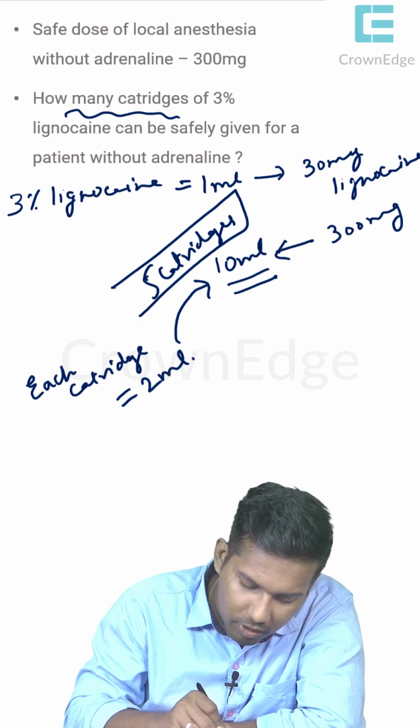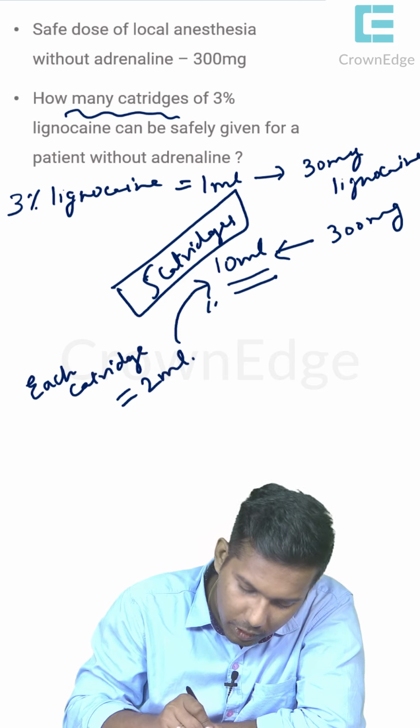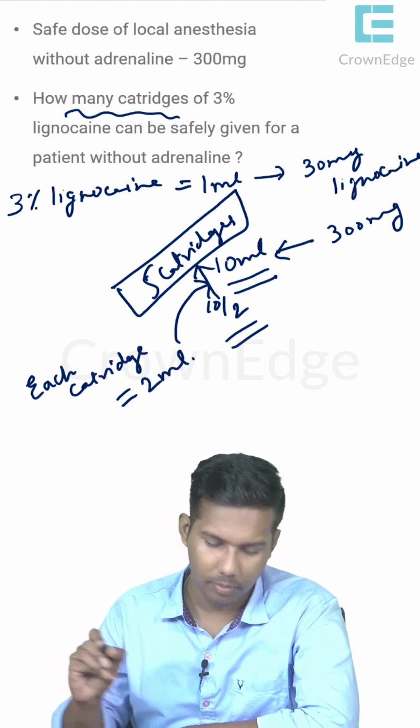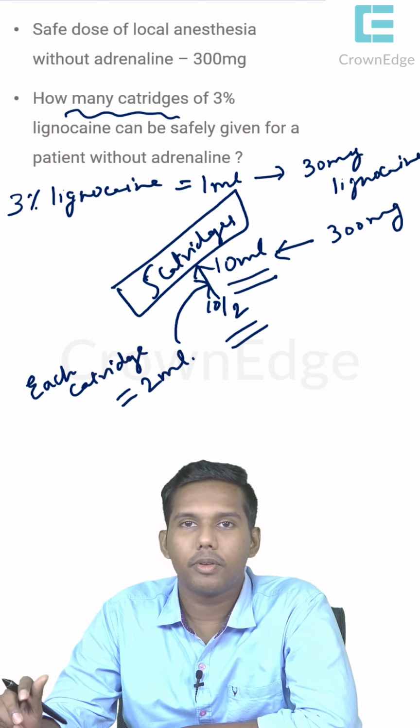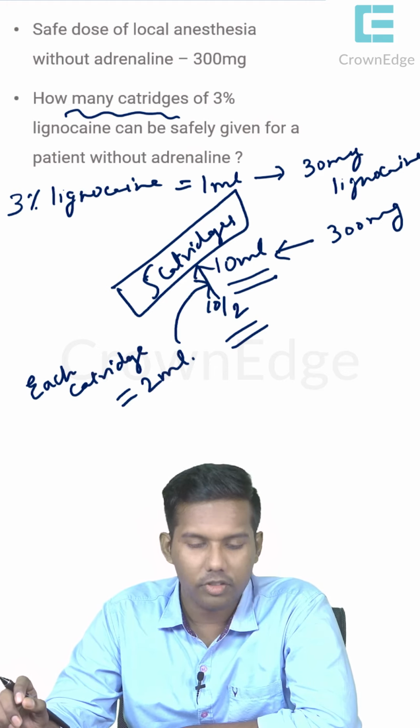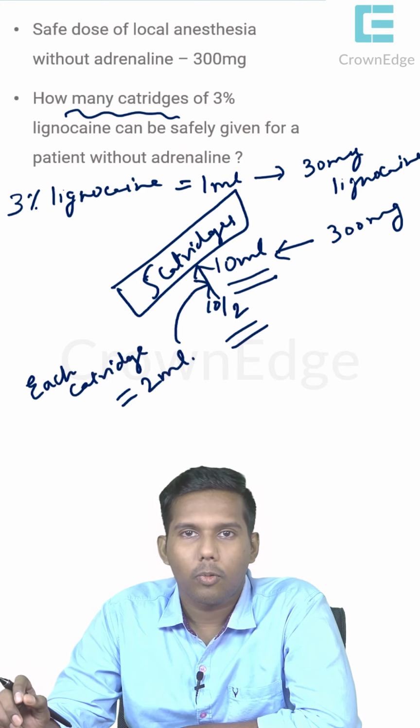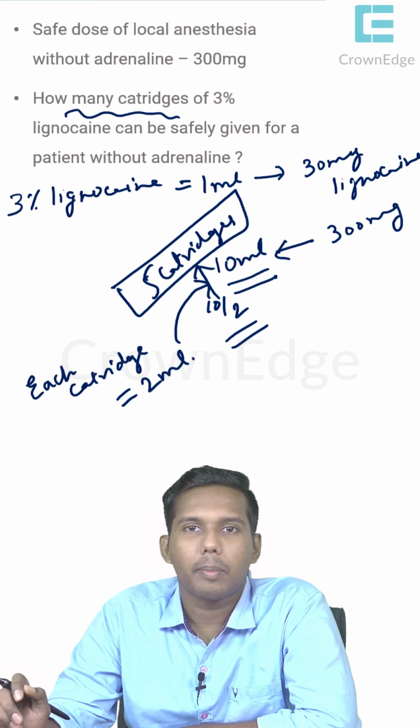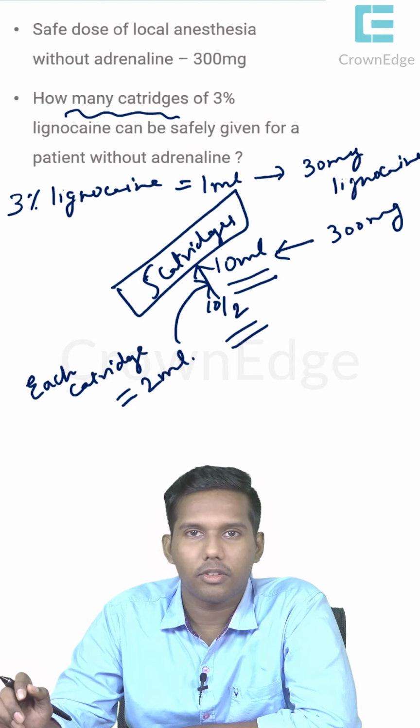10 by 2 is how much? 10 by 2 is 5 cartridges can be given. Okay. I hope everyone is clear with this concept. Okay. I will be moving a little ahead now. So, you have to apply whatever you have learnt, you have to keep applying. Okay. Then only you will get answers out of it.